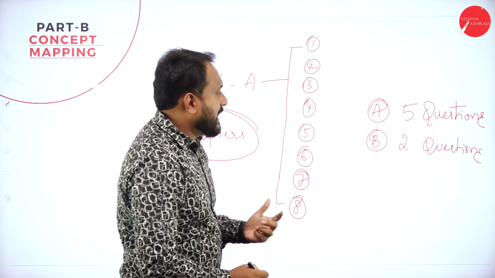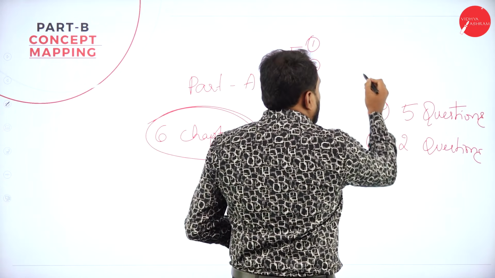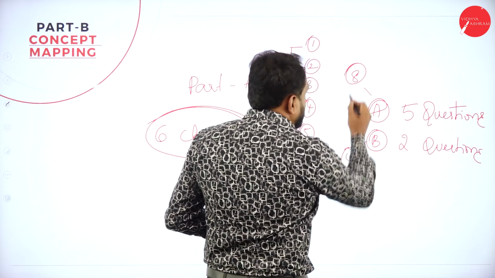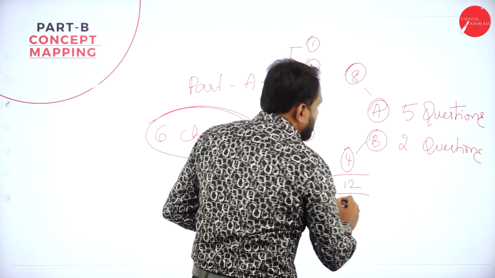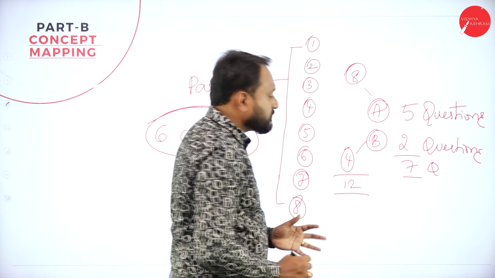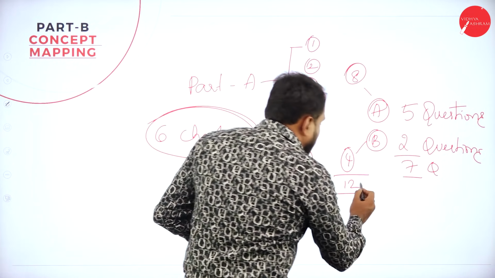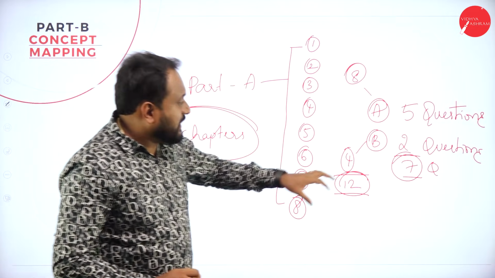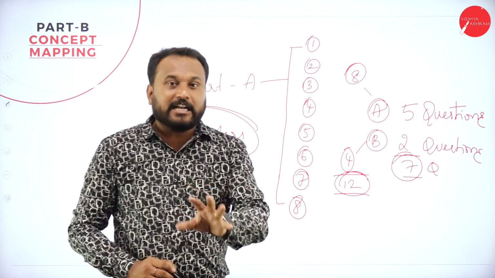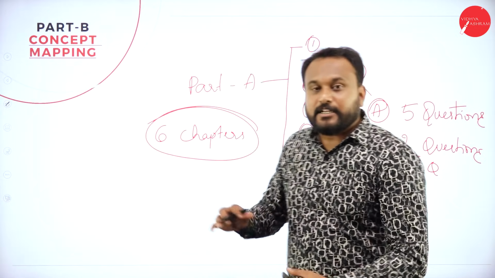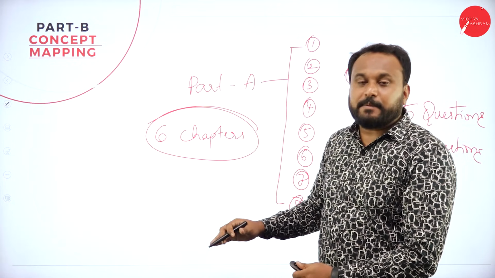But in reality, what happens is, totally in A, how many questions? 8 questions are there. And B, totally there are 4 questions. So 8 plus 4 is 12 questions. But we should only attempt for how many questions? 7 questions. Now understand, you will study 12 questions or you will study 7 questions. That is what your target should be. If you study 7 questions, still you get 80 on 80. Understand this, right?